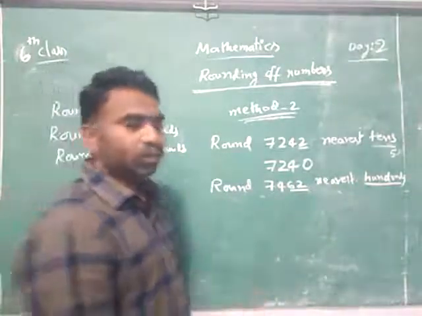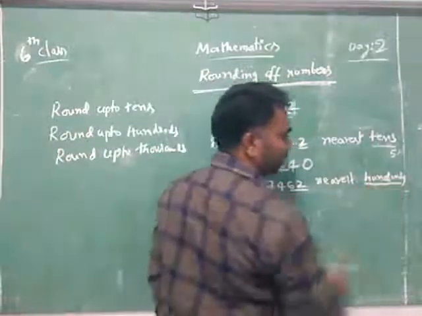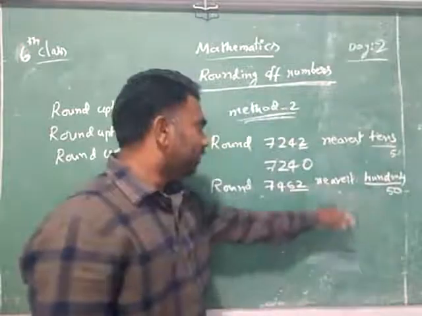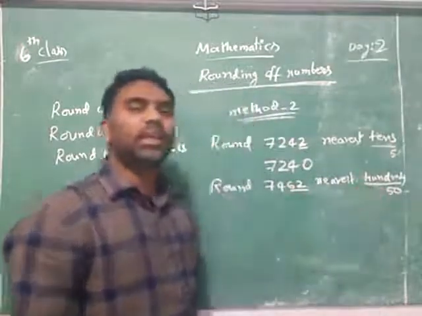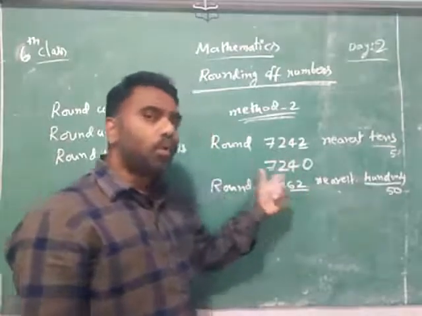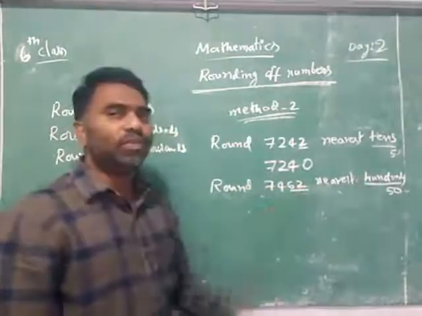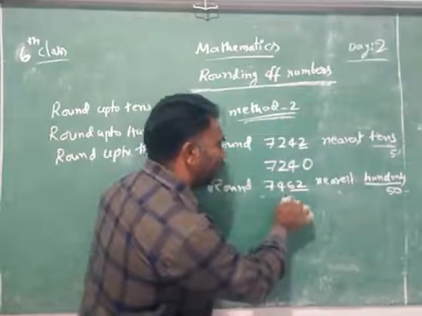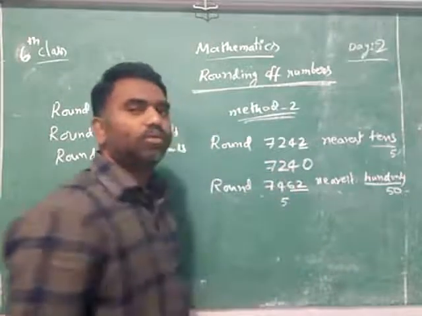But before that what should we do? What is the half of 100? 50. Is it more than 50 or less than 50? Underline one. More than 50. If it is more than 50, what should we do? You know that before digit we have to increase 1. 4 is there, no? We will increase 1. 5.